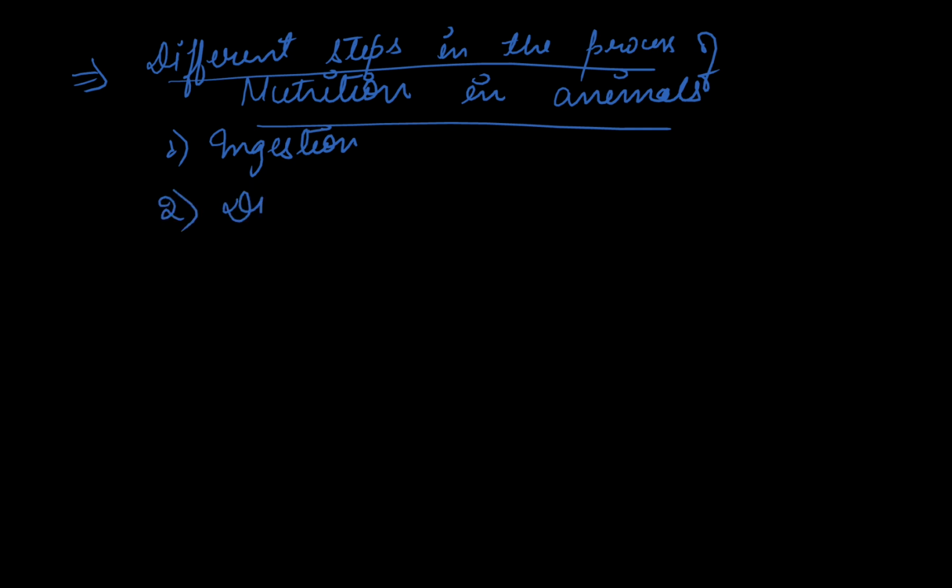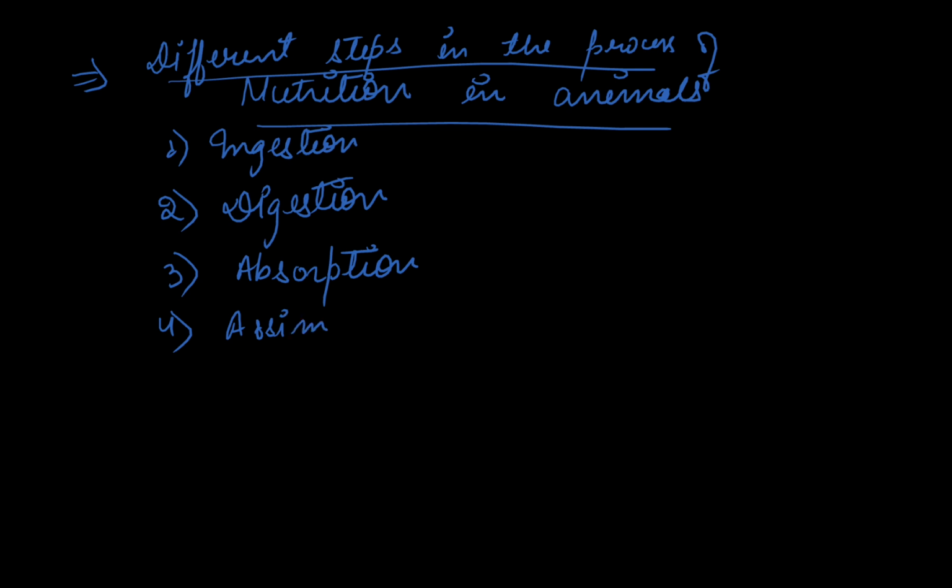Second is digestion. Third is absorption. Clear, beta? Fourth is assimilation. And the last one is egestion. So these are the different steps involved in the process of nutrition in animals.